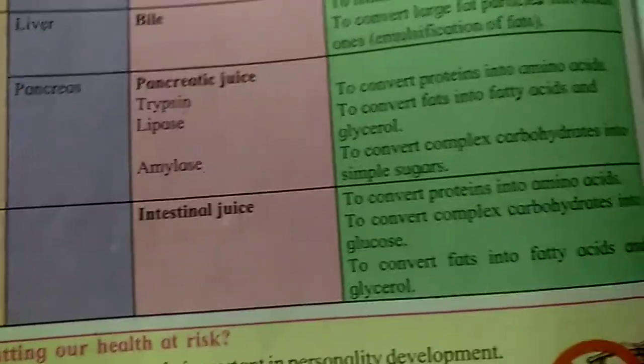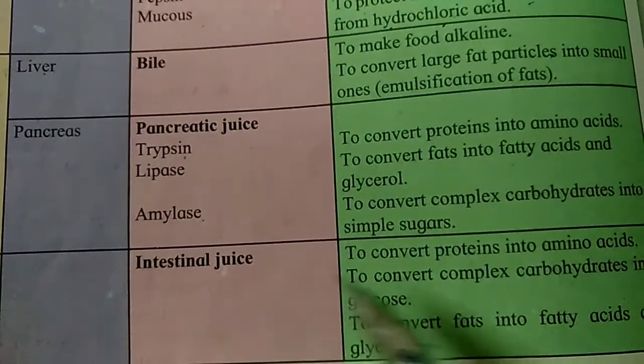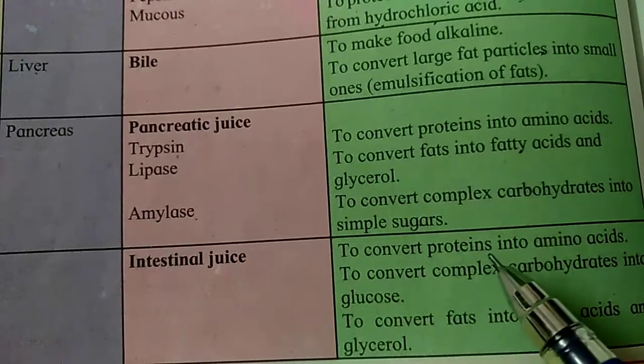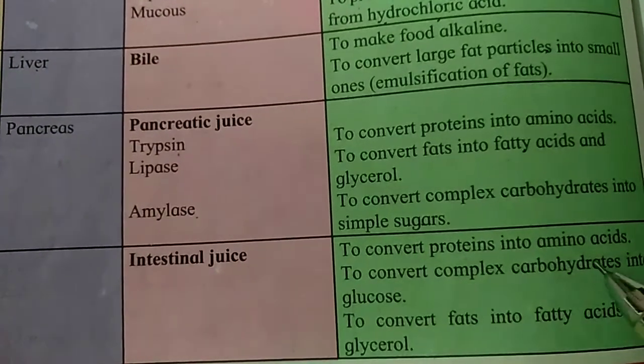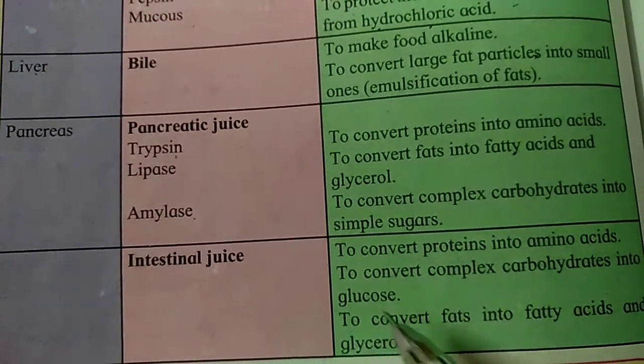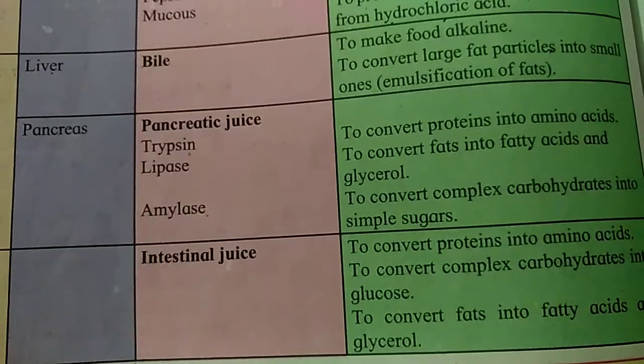And the last one, intestinal juice. It is produced by the small intestine itself. Its main function is to convert proteins into amino acids, complex carbohydrates into glucose, and fats into fatty acids and glycerol.